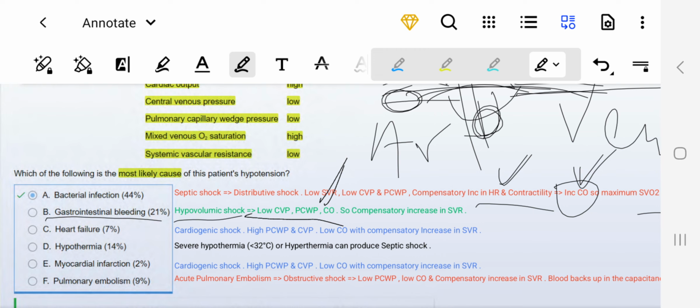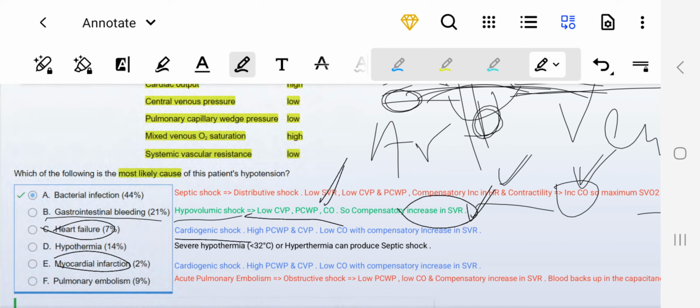Now, as a compensatory mechanism, what will happen is that there will be increase in SVR. Peripheral vascular resistance would be increased. Systemic vascular resistance would be increased in all other cases, right? If we look at option C and option D, why not those? Heart failure and MI, those will lead to cardiogenic shock, right?